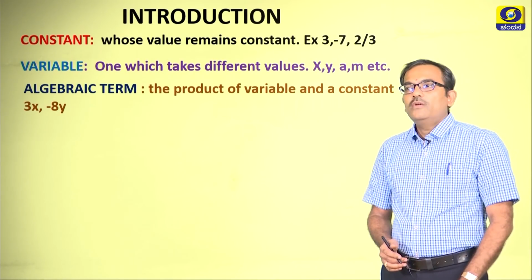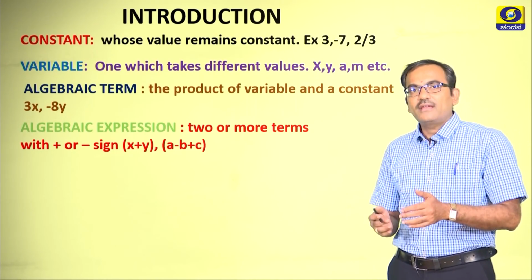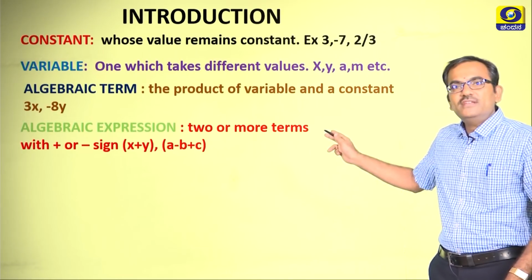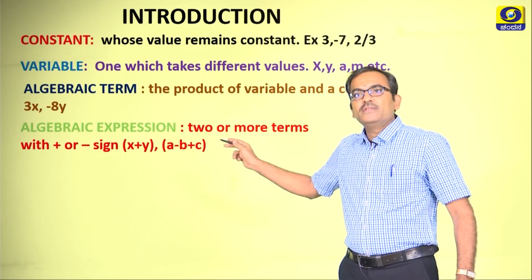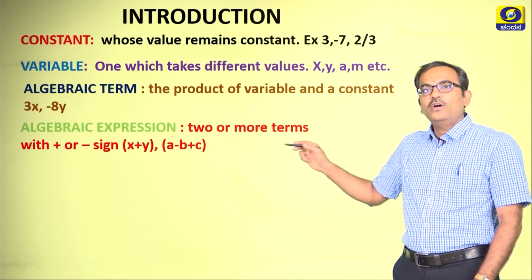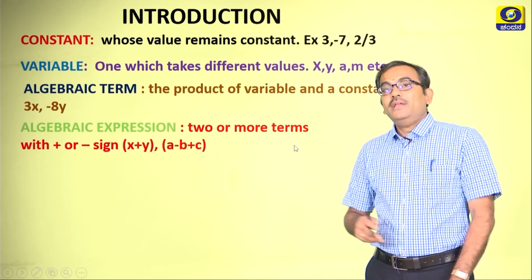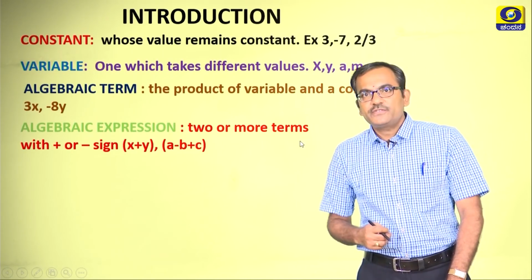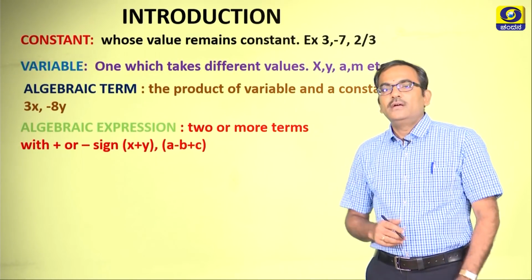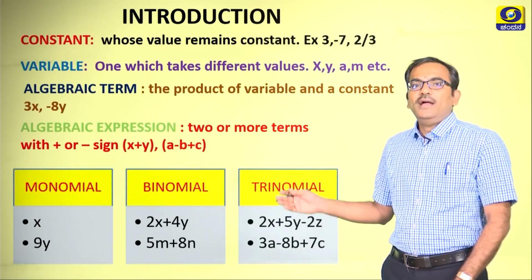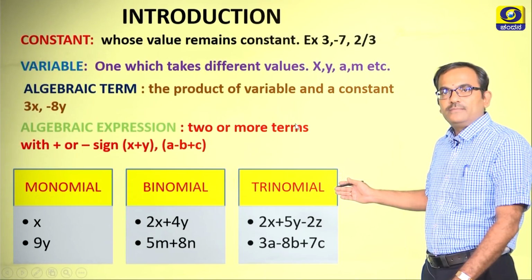Now when these algebraic terms are grouped together, particularly by a positive or negative sign, as I have displayed here, x plus y and a minus b plus c are examples of algebraic expressions, right. Based on the number of terms, these algebraic expressions can be classified into varieties. To name a few, I have here a monomial, a binomial and a trinomial, right.